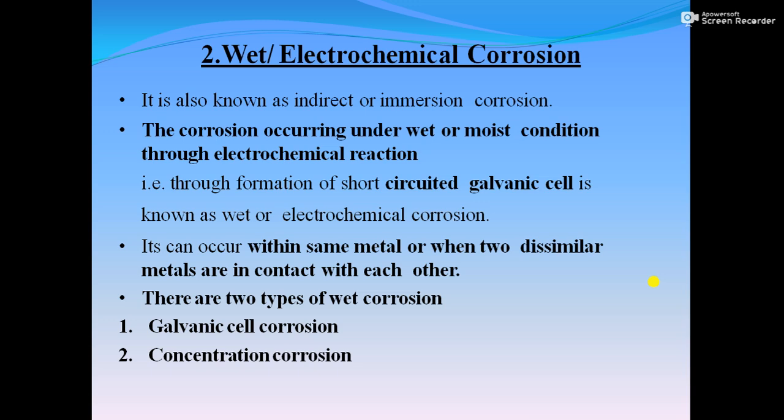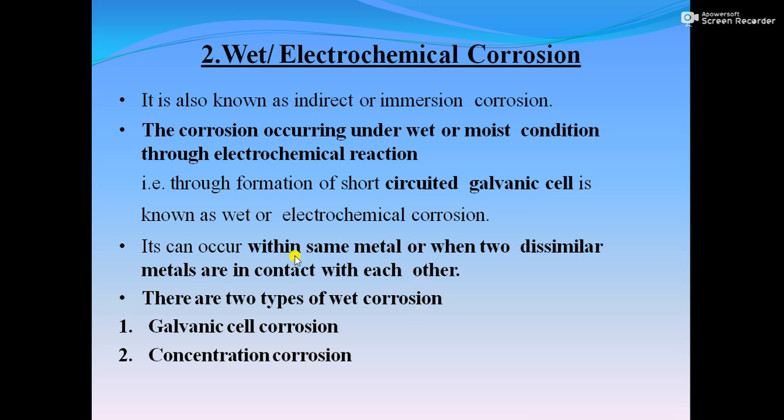So wet corrosion occurs under conditions like when any conducting liquid is present, or when two dissimilar metals are in contact in the presence of a conducting medium, then in that case they develop anodic and cathodic surfaces. And third, it is possible if a single metal is dipped partially in a conducting medium, then again there will be a development of anodic and cathodic areas. So in all these ways an electrochemical cell will be developed. Due to the formation of a short circuit galvanic cell, there will be electrochemical or wet corrosion.